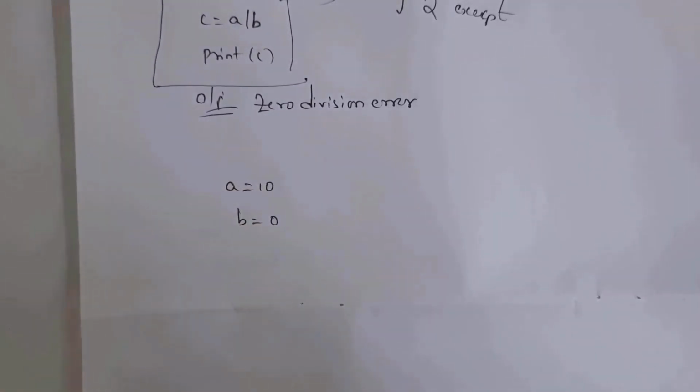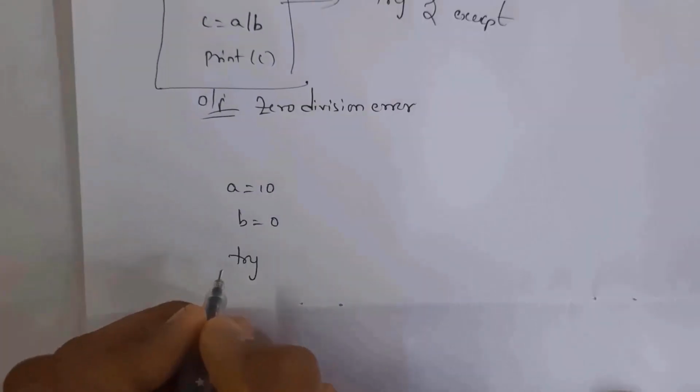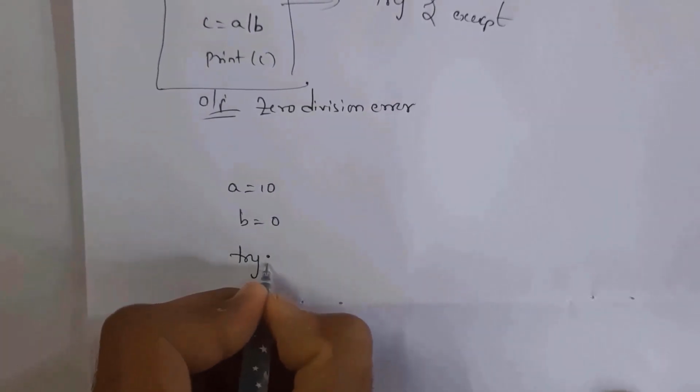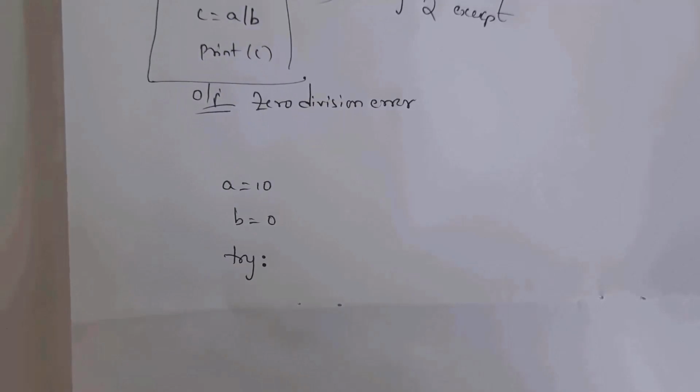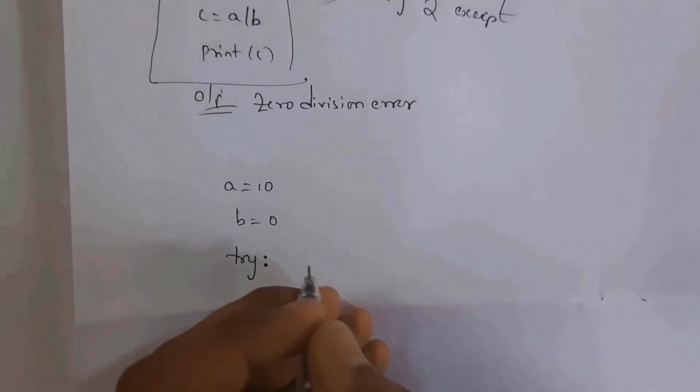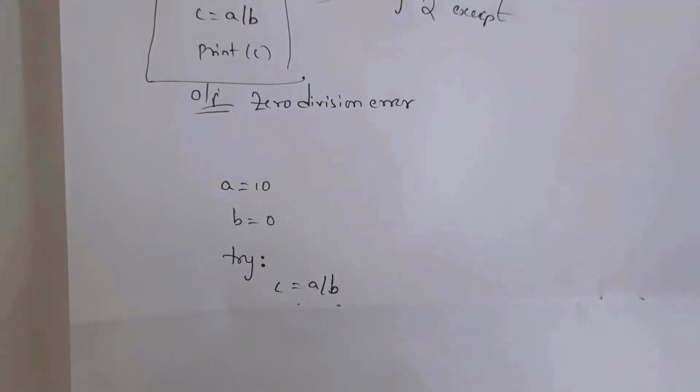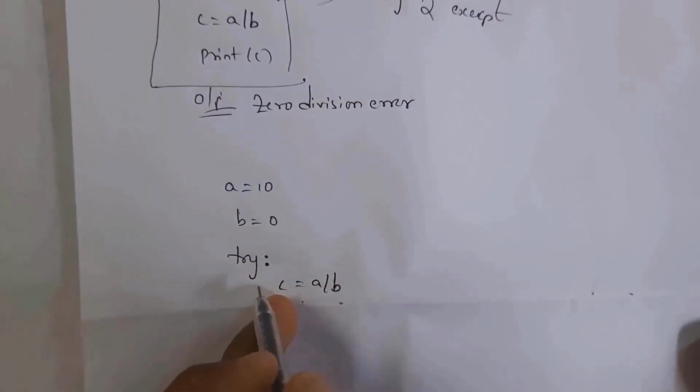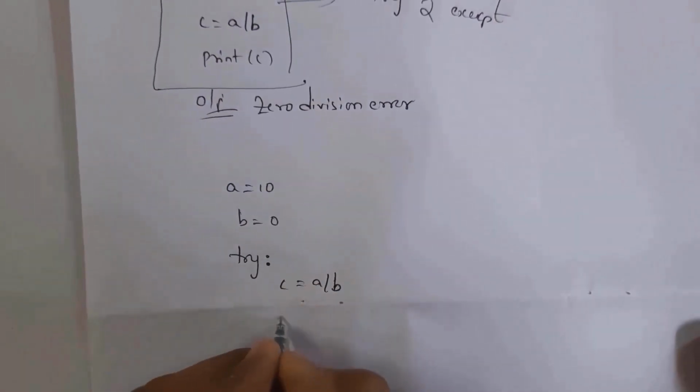As we know, we cannot divide any number by 0. So just take a try block, that is, write try and give a colon. Now inside this try block, I am writing risky code, that is c equal to a by b. That is nothing but this code may cause an exception. So this is risky code. So c equal to a by b, and next I am writing print c.